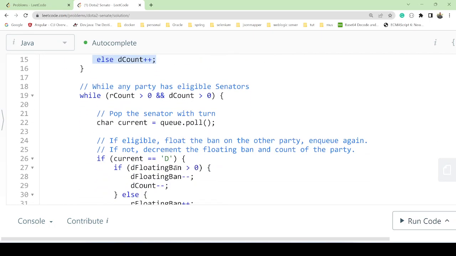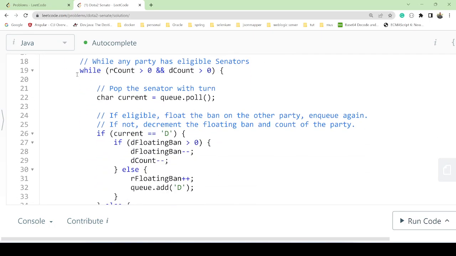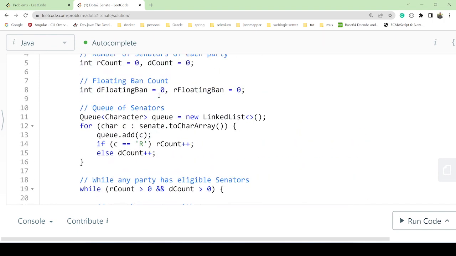Now understand here. We have a while loop, in which we check that R count is greater than 0 and D count is greater than 0, both should be greater, meaning while both parties have eligible senators. And from the queue, we have already added R and D for each senator.